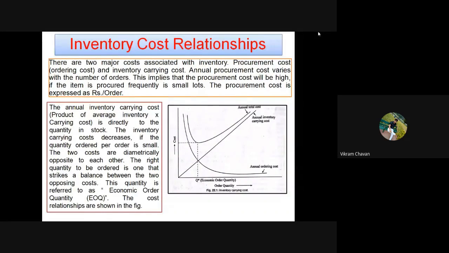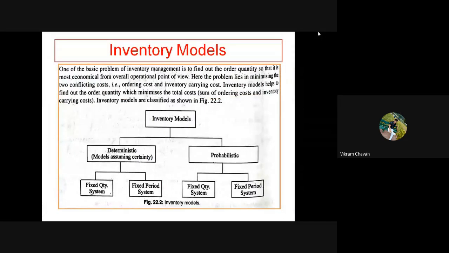Okay. So now we are entering the inventory models. What is the classification of inventory models? That is what we are going to see now. In every inventory model, or in every inventory management, the ultimate goal is to find out the order quantity. That particular order quantity will be referred to for multiple orders. So this is the basic problem of inventory management: to find out the order quantity.